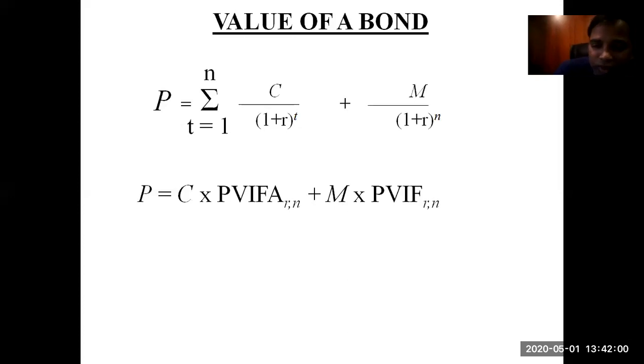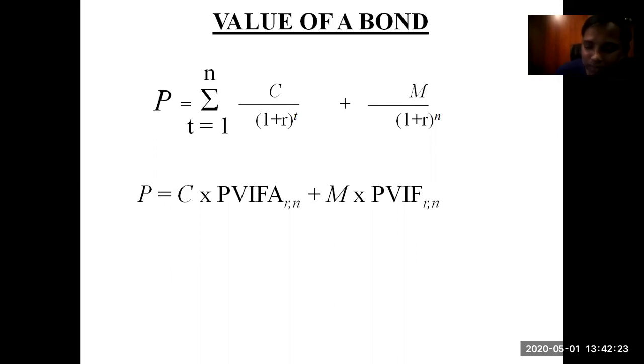If it is a continuous flow, if it is a bond of 10 years, then you will be receiving 100 rupees 10 times. In that case, it will be the present value interest annuity factor at a given rate of interest for a given period of years. Plus, after that 10-year period gets completed, you will be receiving your 1,000 rupees.